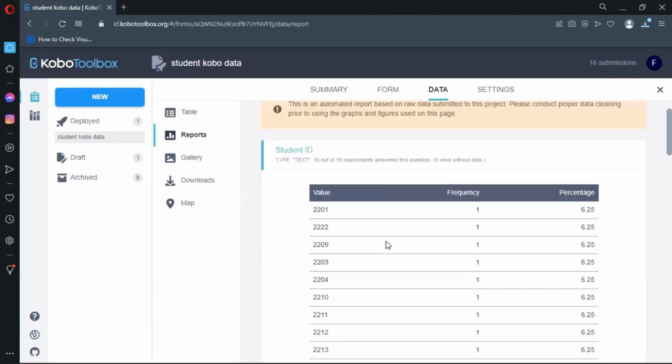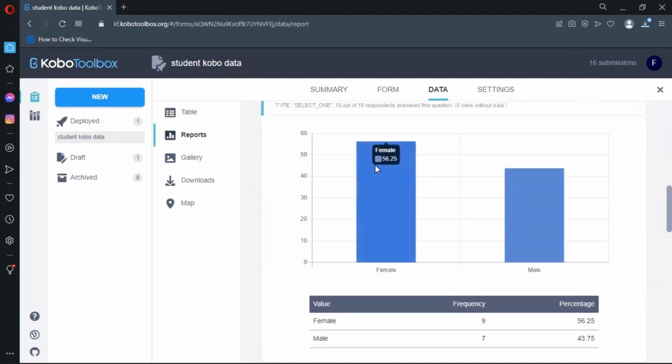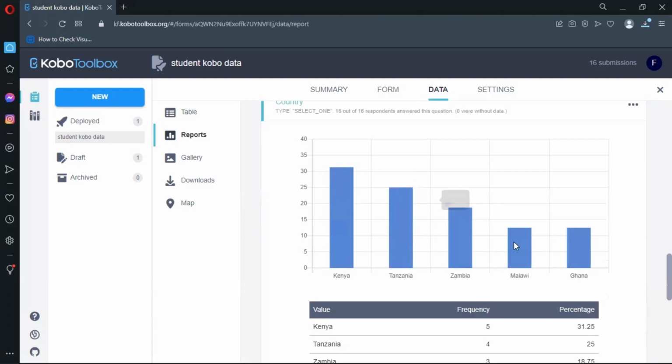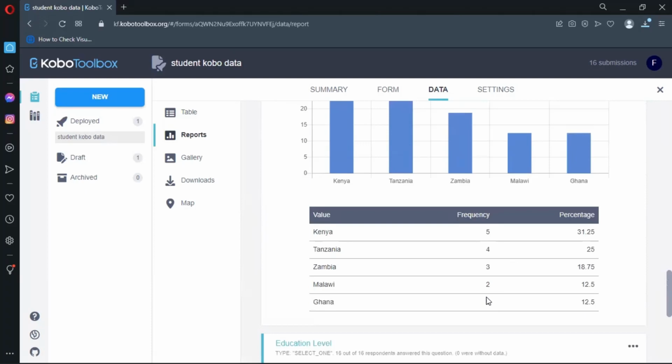The report, you can see that 56% are females and 43% are males. And country is where the students are from.